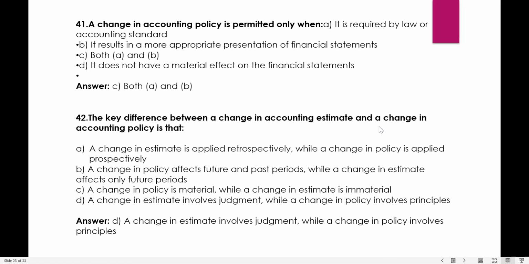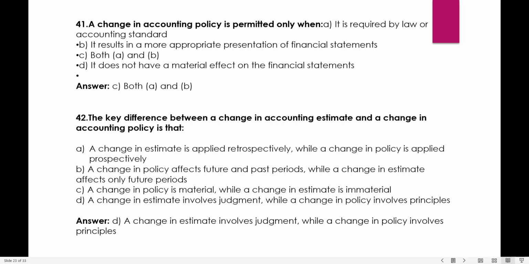A change in accounting policy is permitted only when it is required by law or accounting standard, or results in a more appropriate representation of financial statements. C, both A and B. D, does not have a material effect on the financial statements. So we see it is both A and B, that is if it is required by law or any standard, or when it results in appropriate presentation of financial statements.